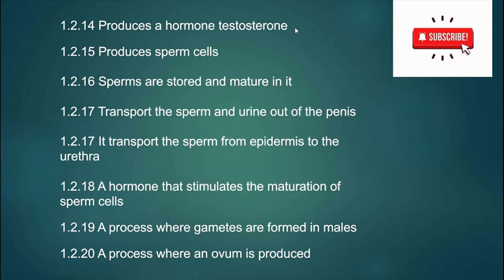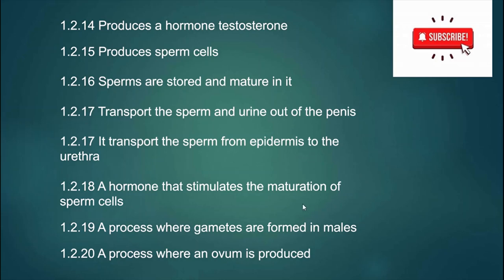Testosterone is produced in the testes. It produces sperm cells, that is also the testes. Sperm cells are stored and mature in it, that is epididymis. It transports the sperm and the urine out of the penis, that is the urethra. It transports the sperm from epididymis to the urethra, that is sperm duct.